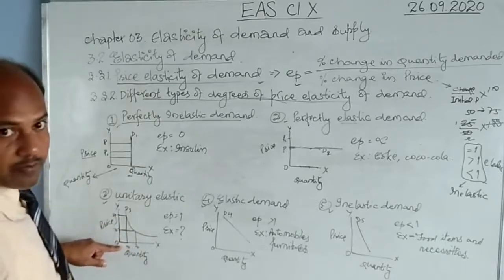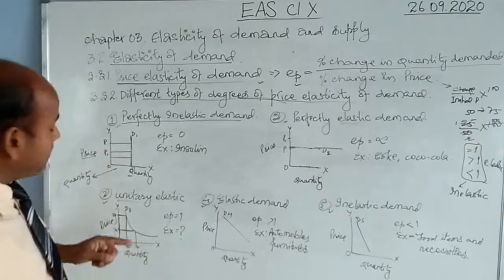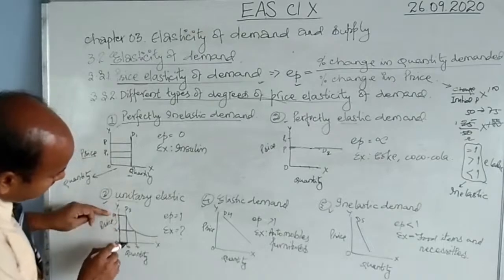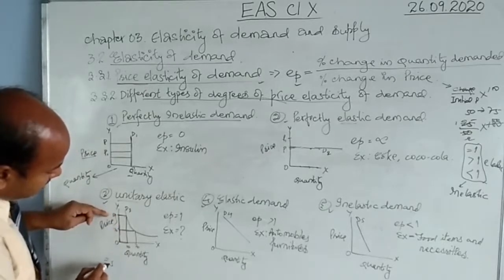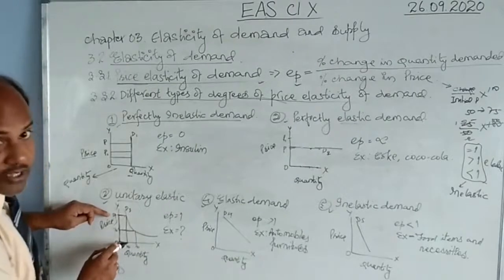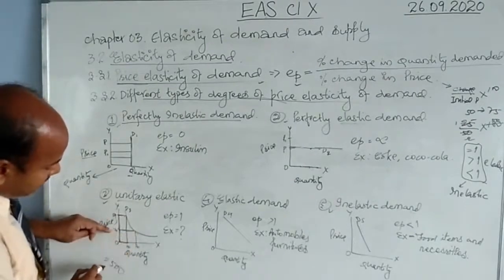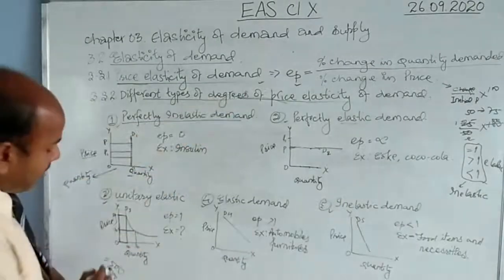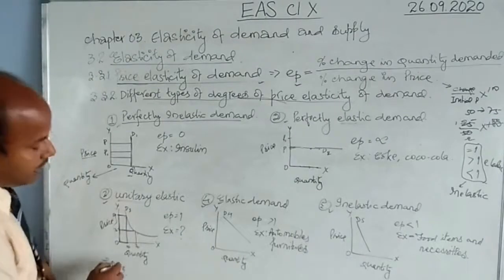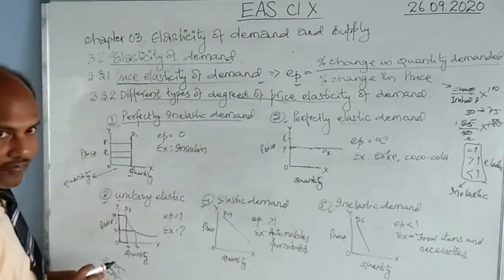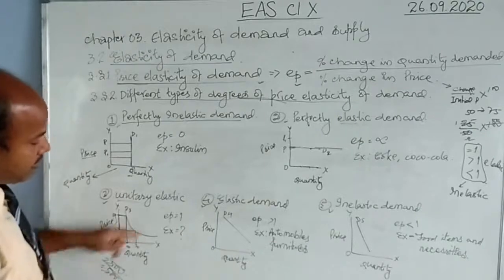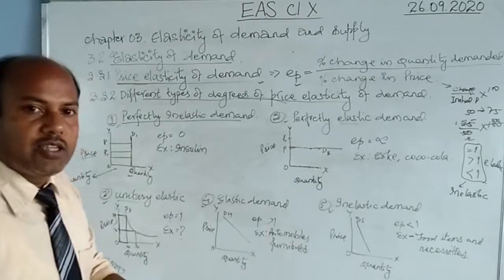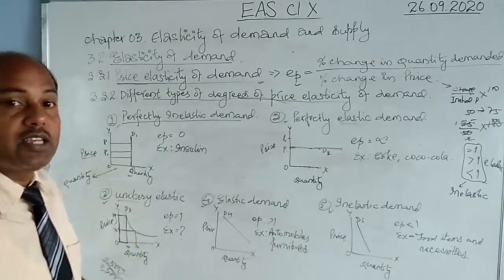This is following the law of demand. You know, in the law of demand, there is an inverse relationship between the price and the quantity demanded. So what I can see, 50 into 10, price into quantity demanded, so the total cost is 500. Similarly, 25 into 20 is also 500. That means percentage change in the quantity demanded upon percentage change in its price, of course, this is the total cost I have calculated, so it will come equal to 1. So EP is always equal to 1. Equal to 1 means the percentage change in quantity is the same as the percentage change in price.